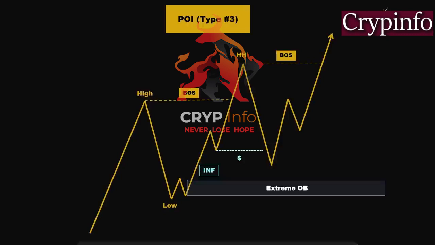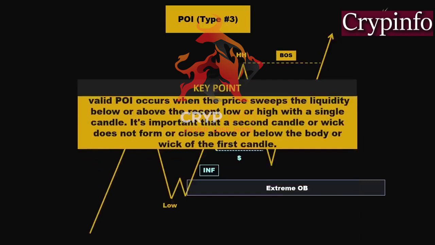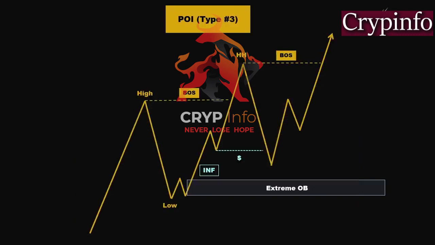As mentioned earlier, a valid POI occurs when the price sweeps the liquidity below or above the recent low or high with a single candle. It's important that a second candle or wick does not form or close above or below the body or wick of the first candle. Following the liquidity sweep, we expect the price to immediately reverse and re-enter the range of the recent high or low. This sequence confirms the validity of the POI pattern.